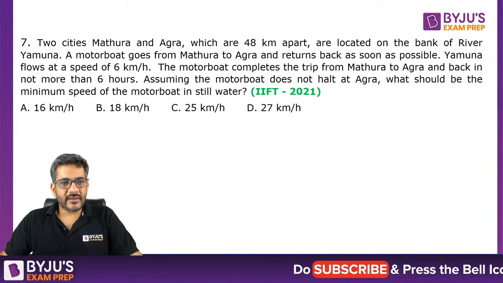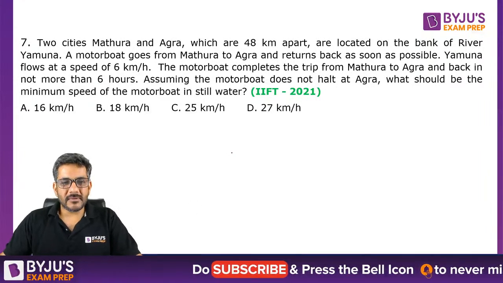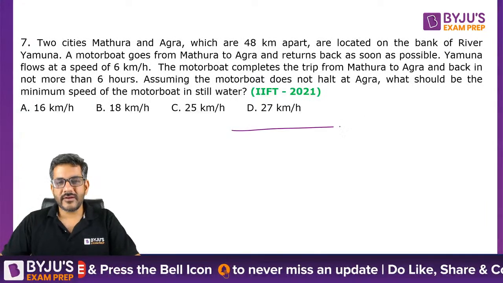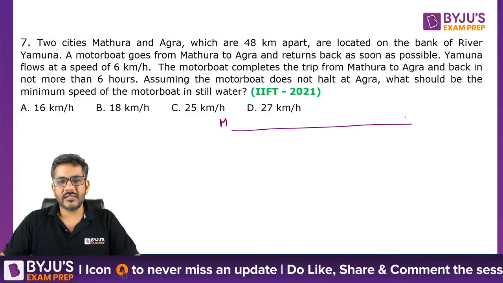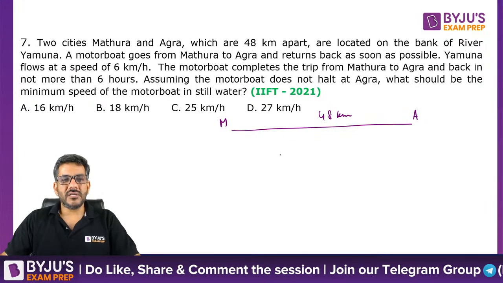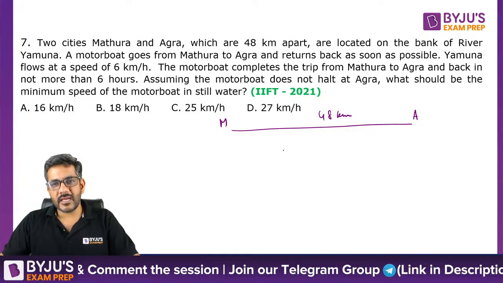Okay, let's start doing it now. Two cities, Mathura and Agra, which are 48 kilometers apart, are located on the bank of river Yamuna. So this is Mathura, this is Agra. They are 48 kilometers apart. A motorboat goes from Mathura to Agra and returns back as soon as possible.